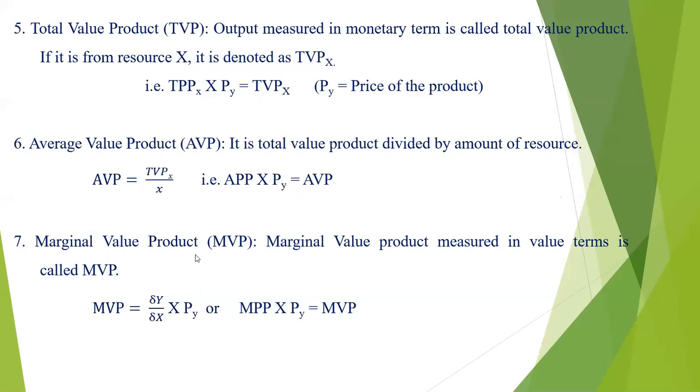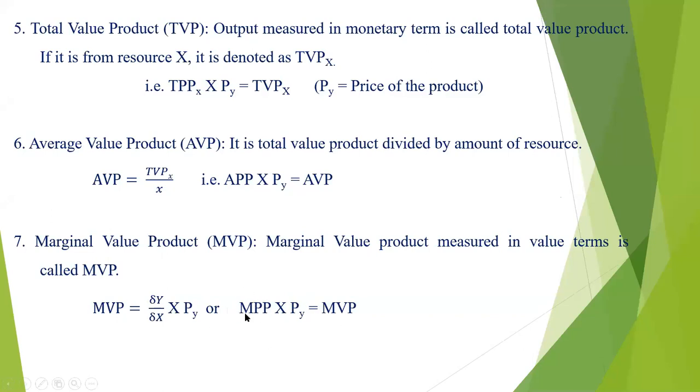And then marginal value product. Marginal value product, measured in value terms, is called the MEP. When the MPP is measured in monetary terms, at that time we get the MEP. So MEP is equal to change in Y divided by change in X, which is the MPP. This MPP multiplied by price of Y gives us the marginal value product.